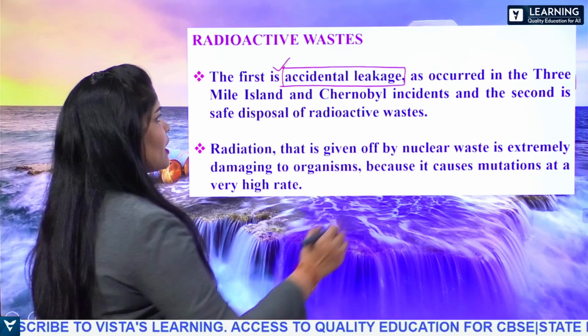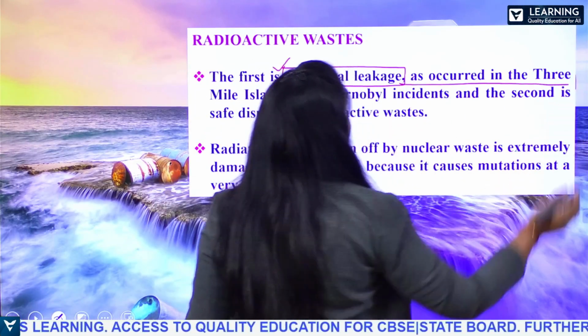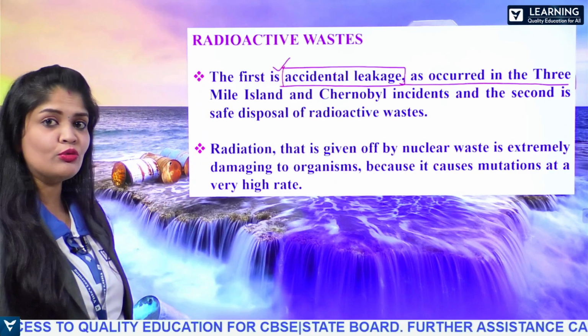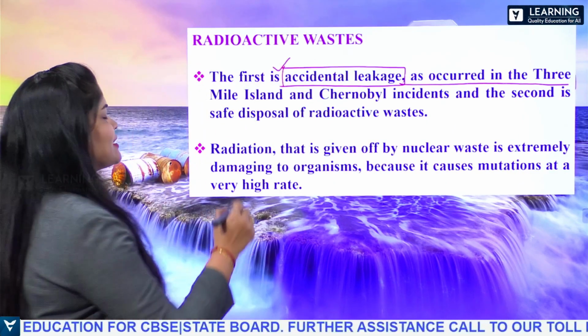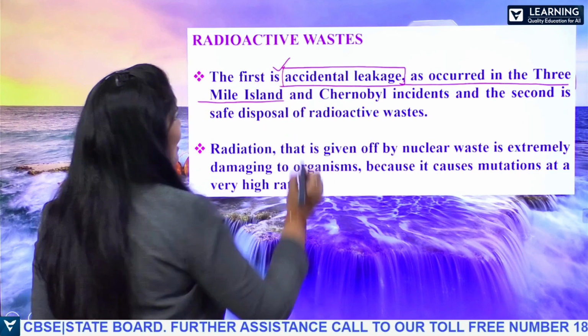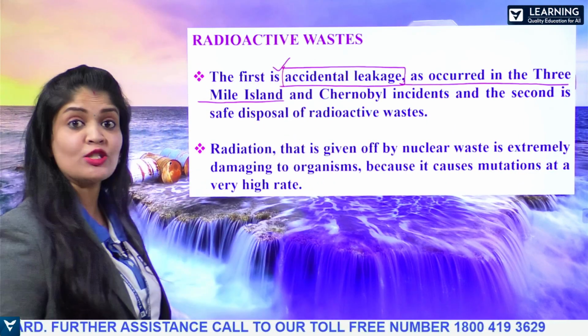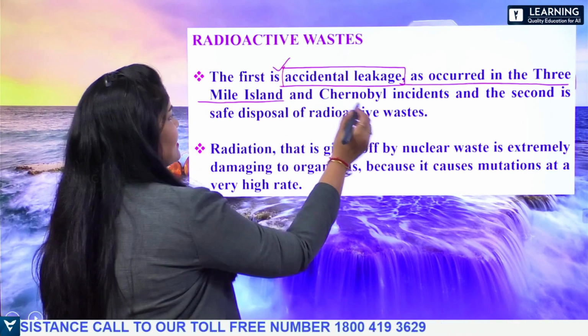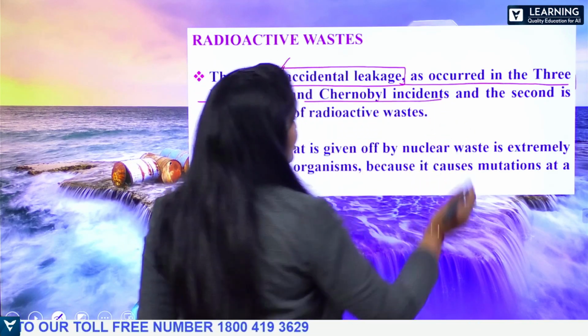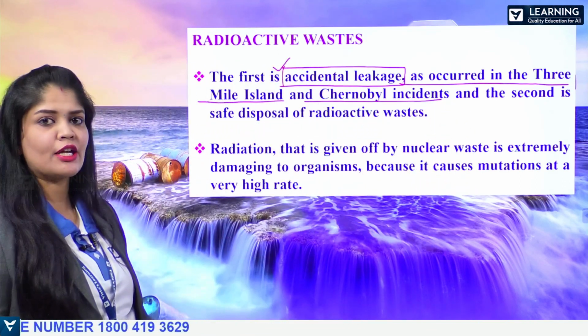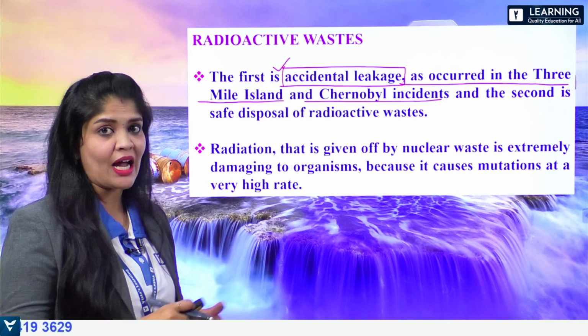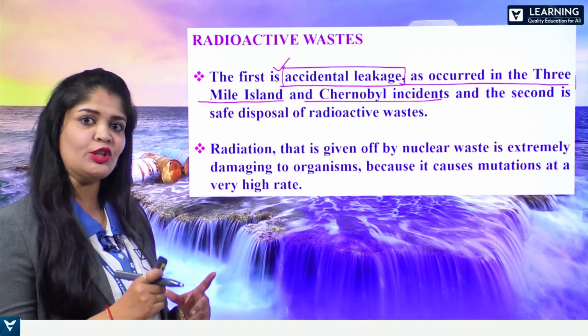problem, because already nuclear accidents have happened in two places. One is Three Mile Island that happened in Pennsylvania, and the second accident was the Chernobyl incident. It's the Chernobyl nuclear generating plant which is located in Ukraine.